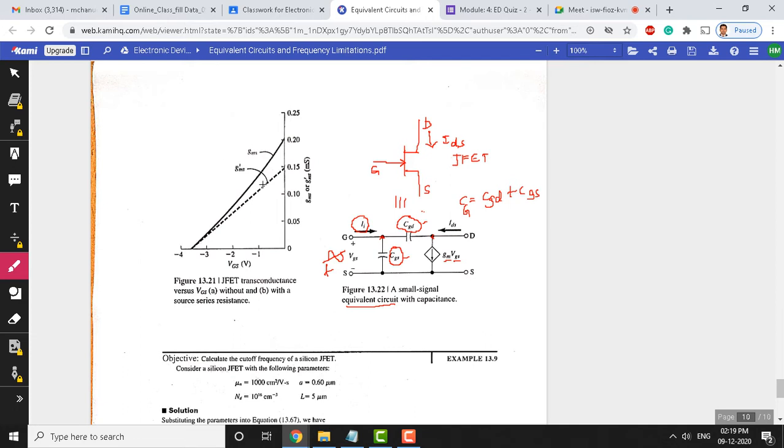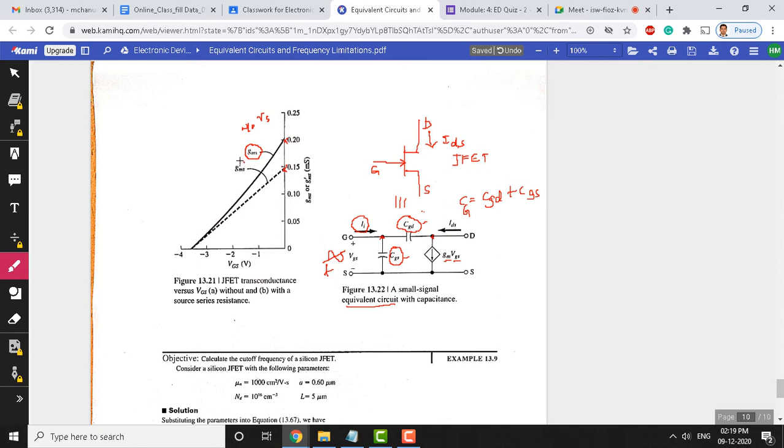Here we have two transconductances shown. One is without RS, the other one is with RS. So here, without any prime notation, this transconductance is without the RS resistance which is connected at the source. Without RS, we can see that the GM value is going to be very high compared to the GM value with RS.